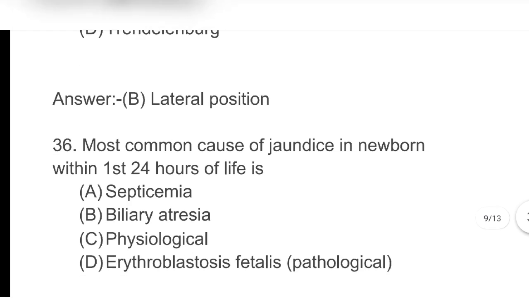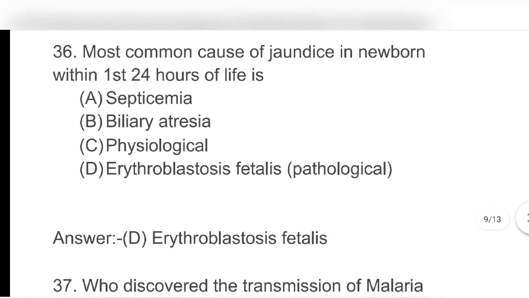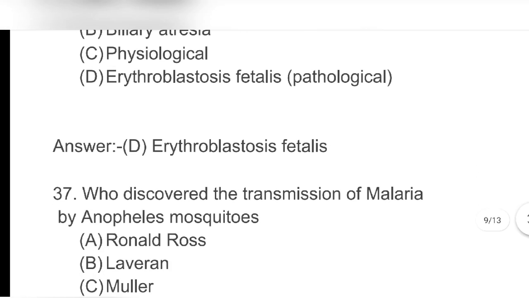Next, most common cause of jaundice in newborn within first 24 hours of life is: A. Septicemia, B. Biliary atresia, C. Physiological, D. Erythroblastosis fetalis. Answer D. Erythroblastosis fetalis.